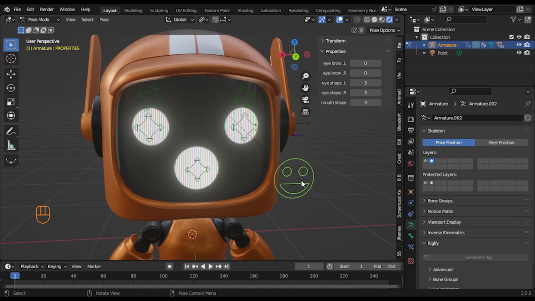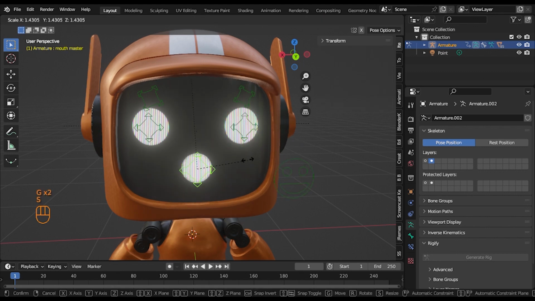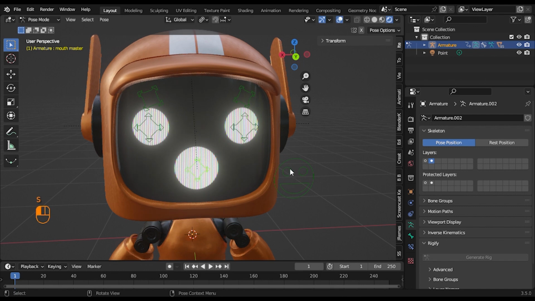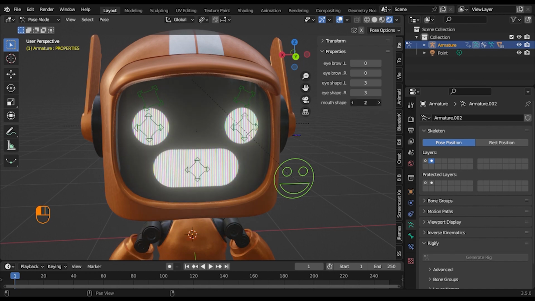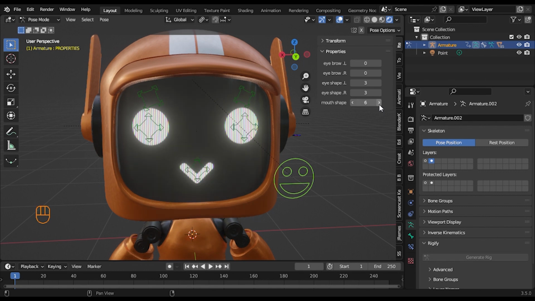Today I'm going to be showing you how you can make this awesome face rig. You have 6 bones to control the location, rotation, and scale of your facial expressions or just images. And you have 1 bone to control which image you are using. So if I change that to 0, that means I'm not using any image. 1, I'm using the mouth one. 2, 3, 4, 5, and 6.